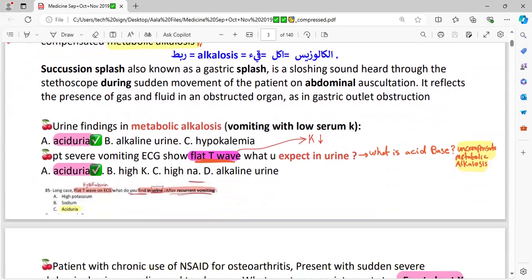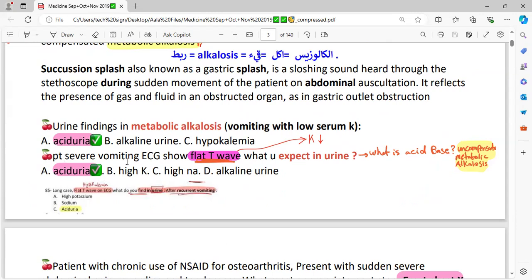Urine finding in metabolic alkalosis. We know that in metabolic alkalosis, the patient would be having massive secretion and excretion of hydrogen ion, with hypokalemia. So when somebody is having massive excretion of hydrogen ion in the urine, it would be acidic urine. So your answer would be acid urine, and the patient would be having hypokalemia in the serum, but they are asking you the urine finding. So acid urine would be the answer.